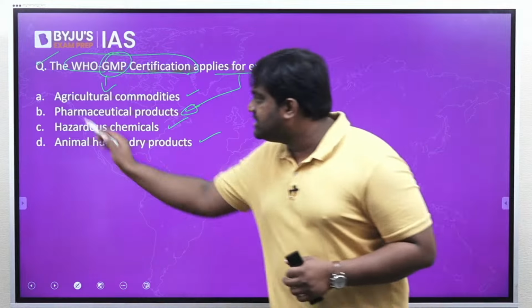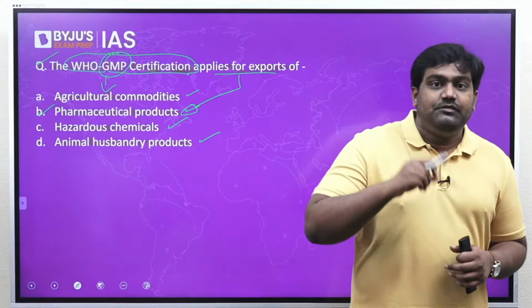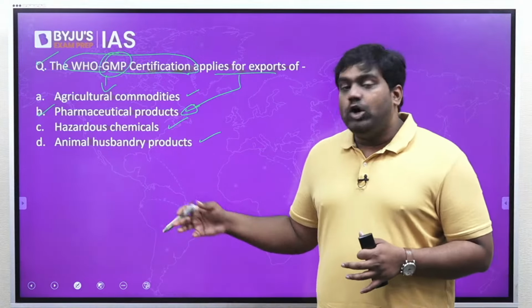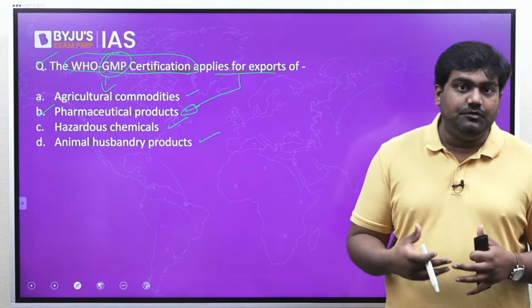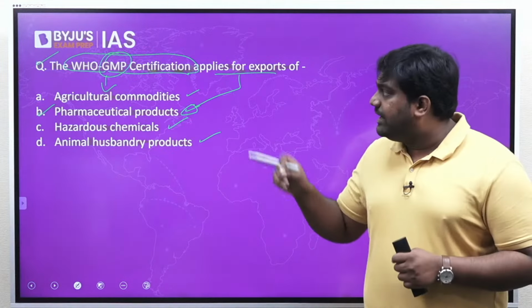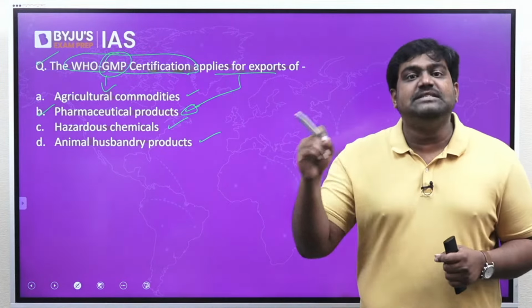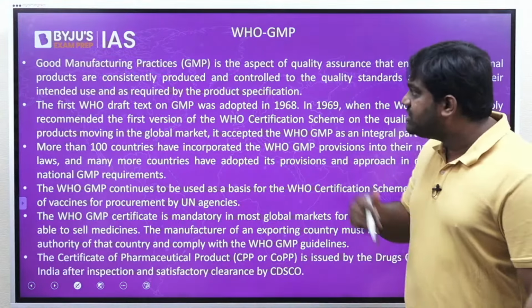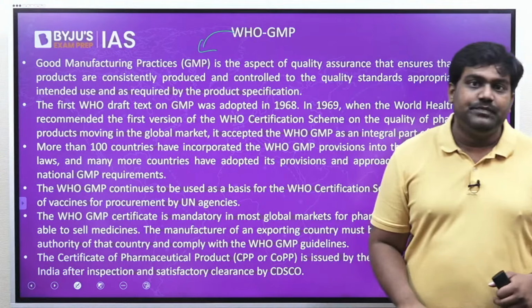So clearly the answer is option B. It applies for pharmaceutical products. Last year, India also tried to procure the certification for few Ayurvedic products as well, right? So that is the reason why this particular topic, the GMP certification of WHO, was in news. So you should know a little more about this to be able to answer such questions.